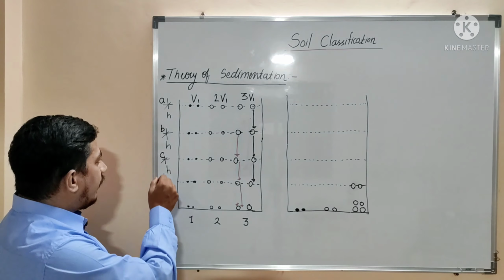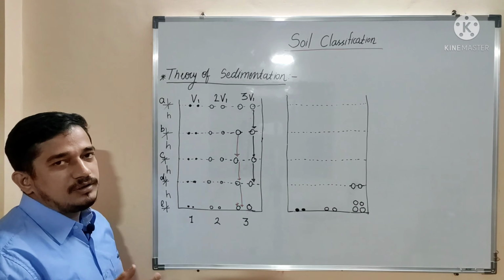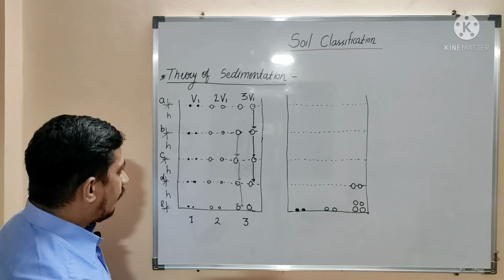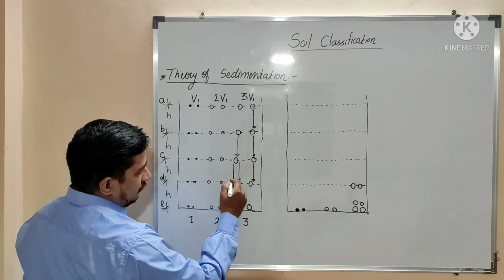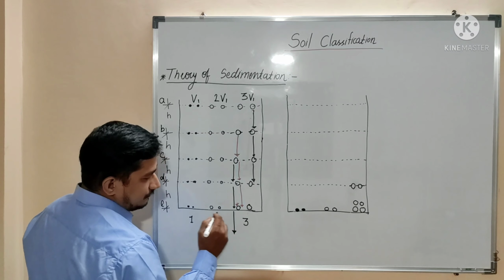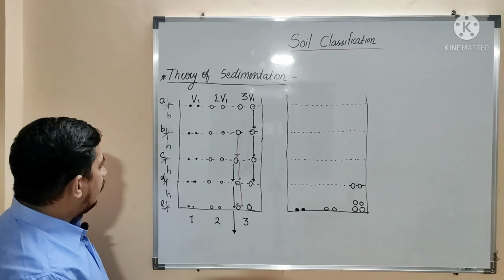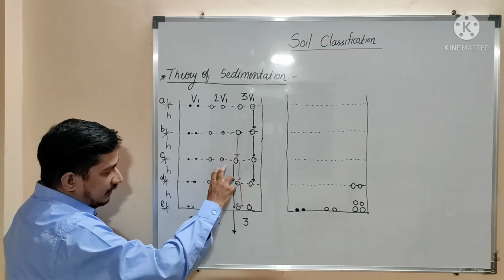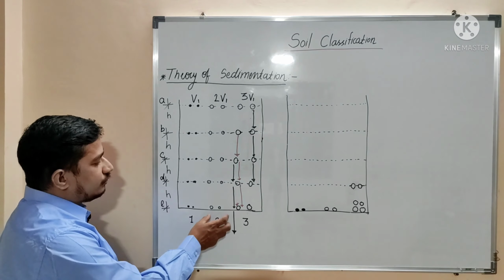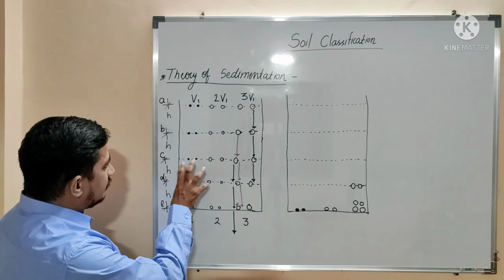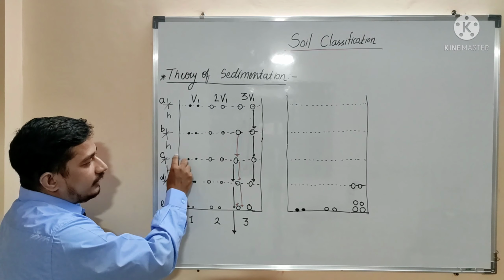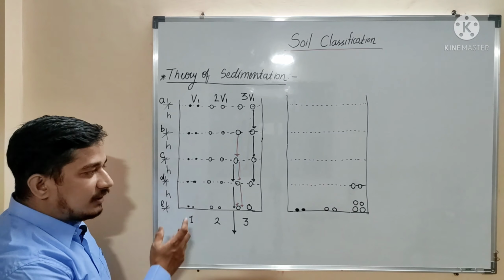The largest particles which are at level C will also travel by the distance 3h. Okay, so let us see how they will travel. So this is h, again this is 2h, again that is 3h. So the particles which are at level C, if they travel by the distance 3h, they will already have reached the bottom of the suspension, because the difference between level C and E is only 2h. So that's why they will settle.